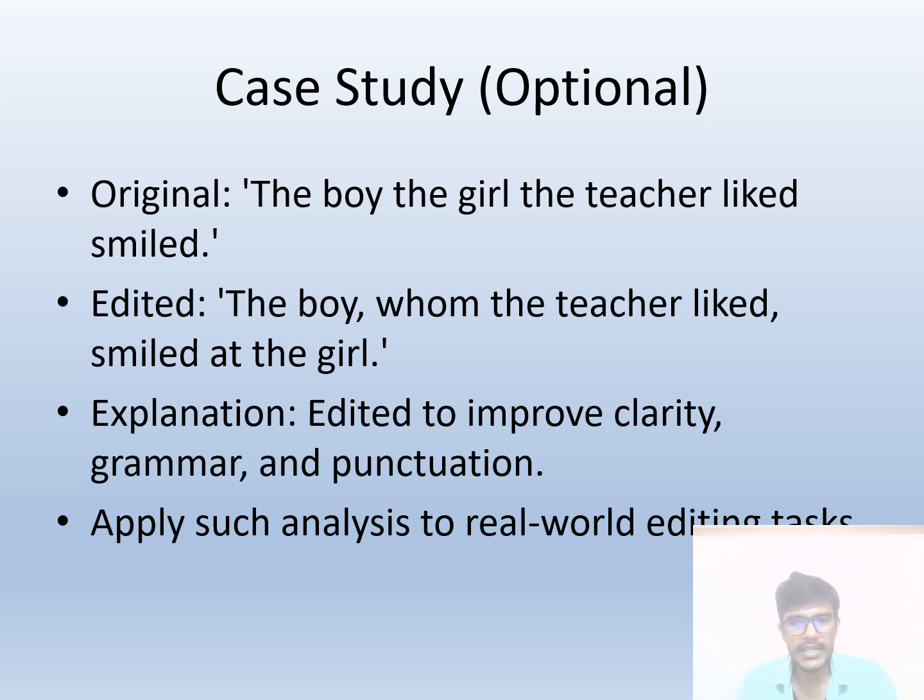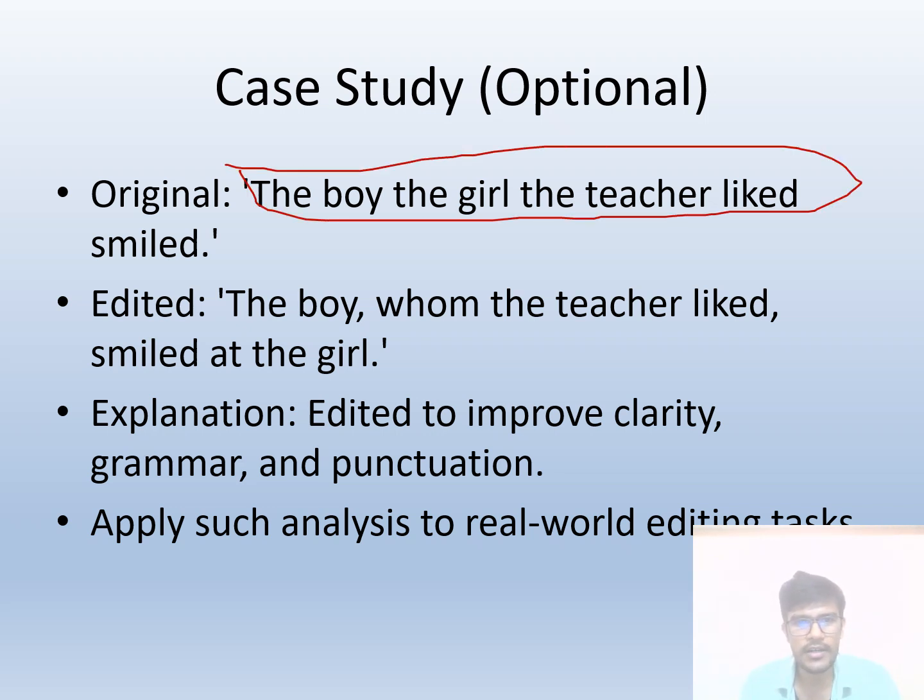Edited to improve clarity, grammar, and punctuation. Apply such analysis to real-world editing tasks. So during editing, you might face many such sentences. This is only one sentence I am focusing on here.